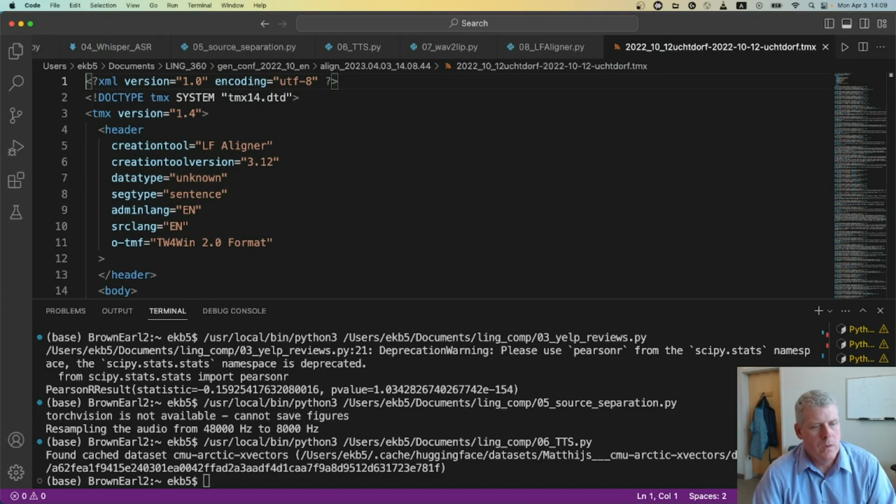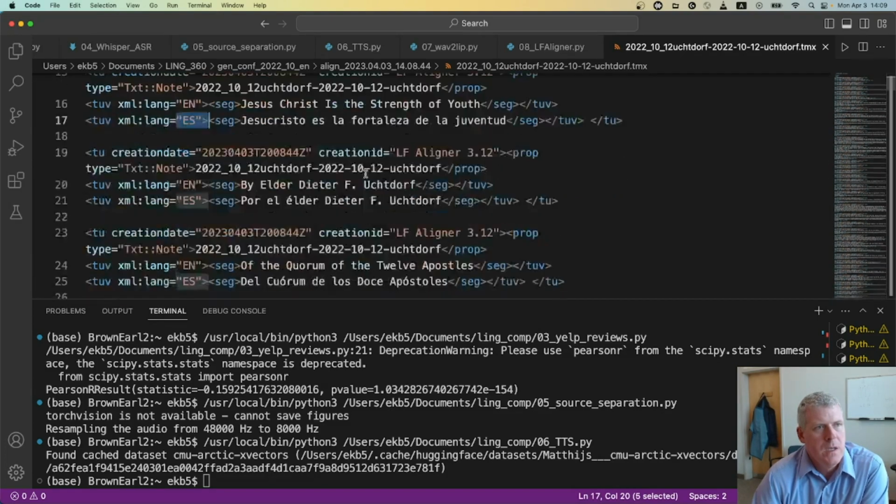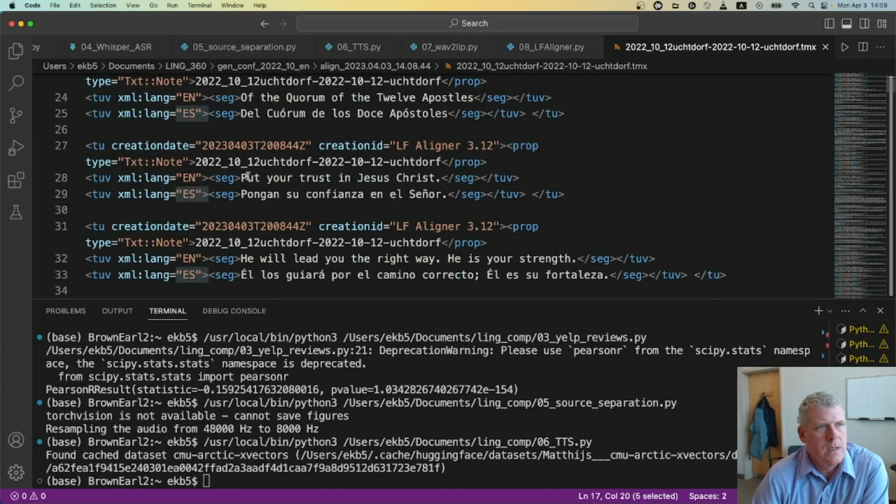So here we're seeing the result, one of the results. It creates several different files. But here we see it. Jesus Christ is the strength of the youth. Jesucristo es la fortaleza de la juventud. It tells you what language it is right there. Awesome. And then there it is, first sentence. Put your trust in Jesus Christ. Pongan su confianza en el Señor.